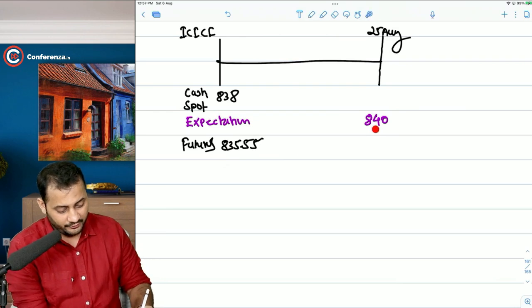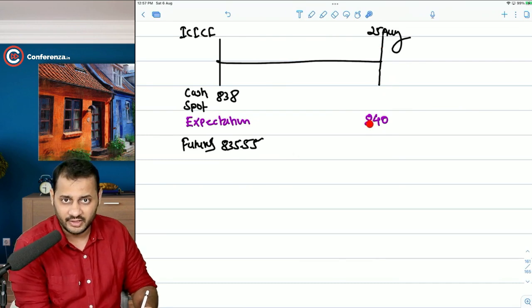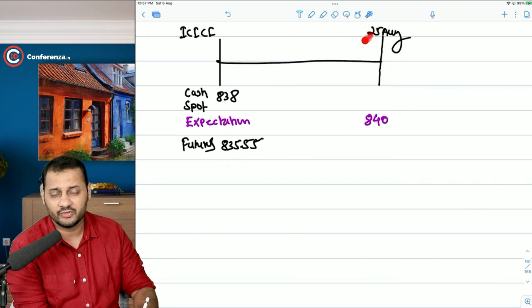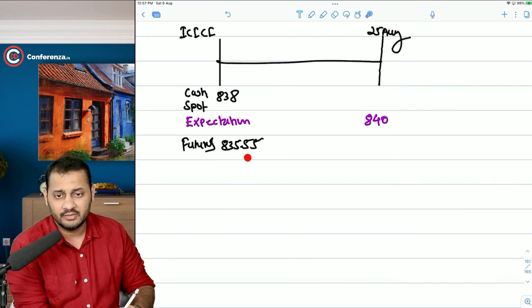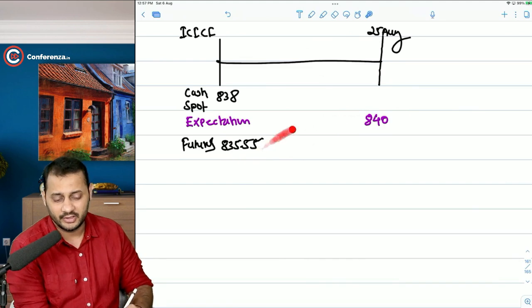Because if in reality the price of the share on 25th August becomes 840, then you will be at a profit, because you are buying the futures. You are fixing the price of ICICI Bank on 25th August as 835. That means if you are buying at this price and the actual price goes to 840, then you will be at a profit of 4.5 rupees.